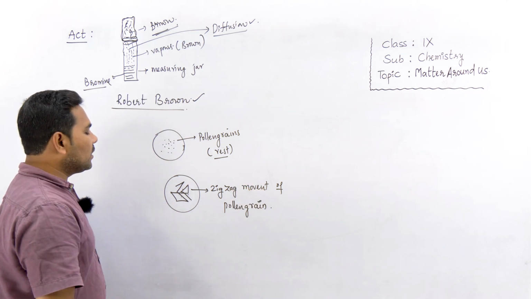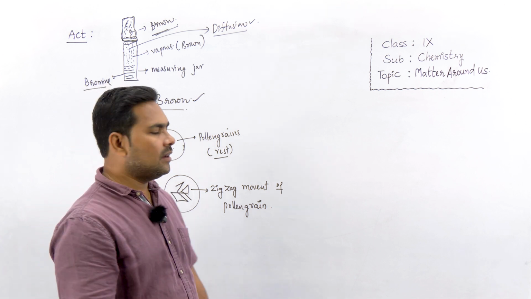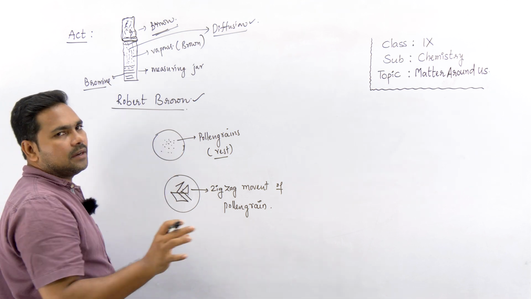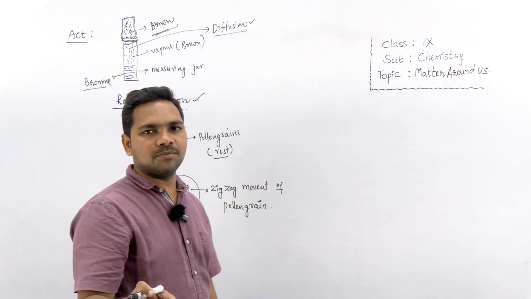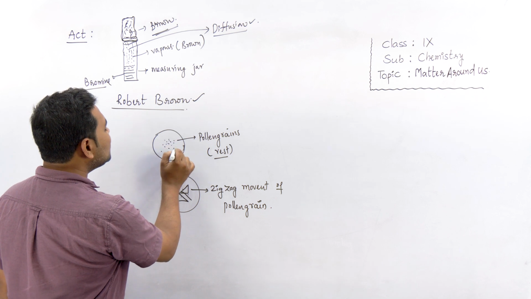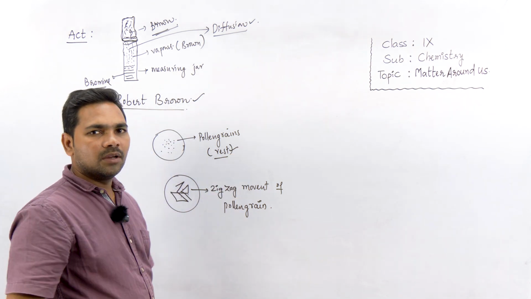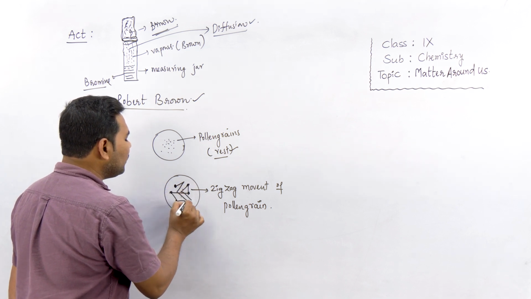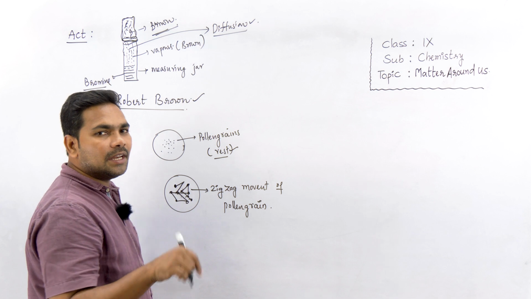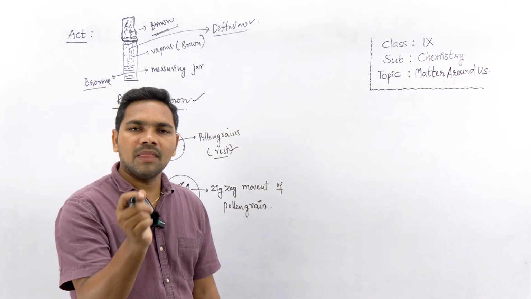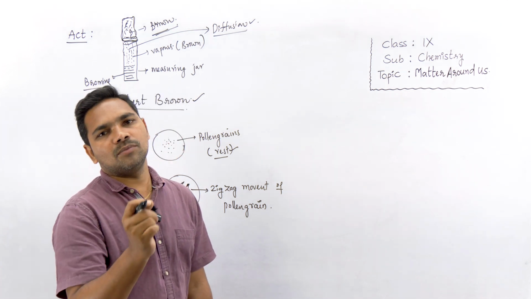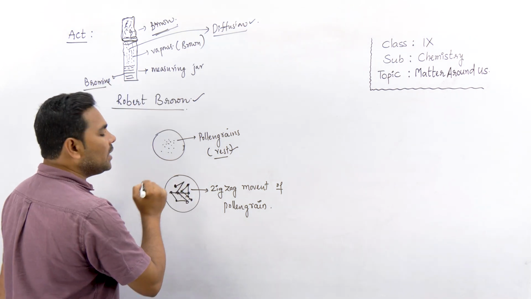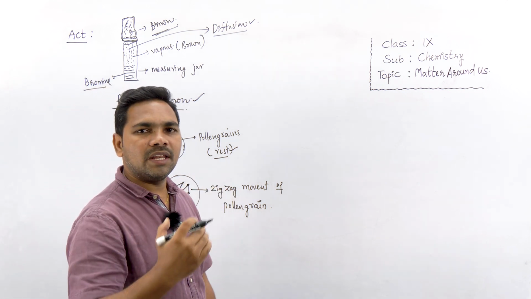Let us see what Robert Brown concluded from this activity. When pollen grains alone are taken on a watch glass and observed under a microscope, they are at rest, not moving. But when a drop of water is added, each pollen grain moves continuously in a zigzag motion. It is because the particles of water are in constant motion, and these water molecules hit the pollen grains, so the pollen grains also move in a zigzag way.